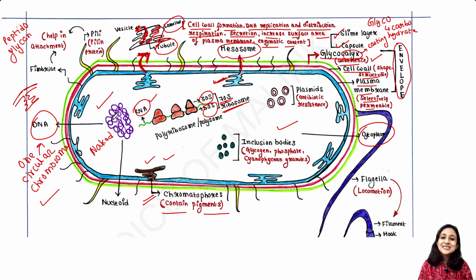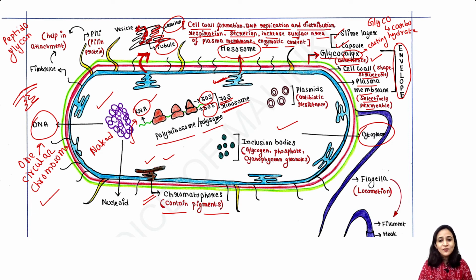Now this DNA is transcribing and forming RNA or mRNA, and more than one ribosome comes to attach to this RNA. That is called polyribosome or polysome.